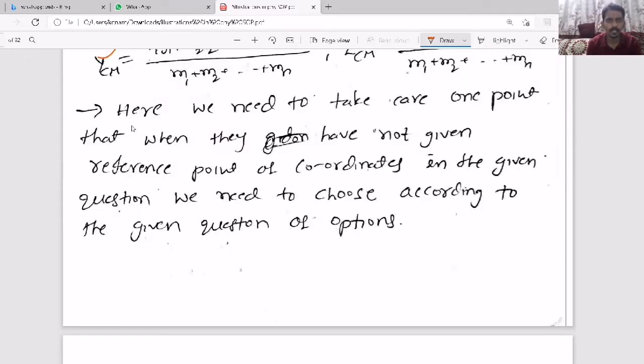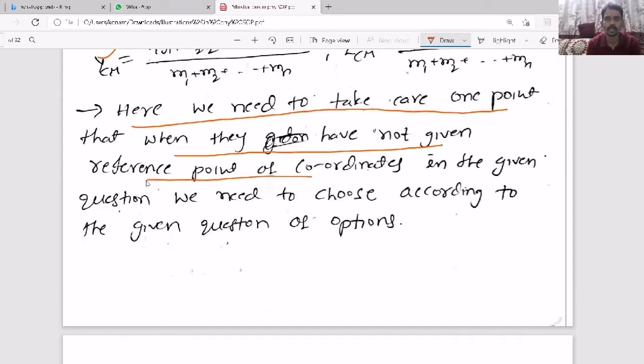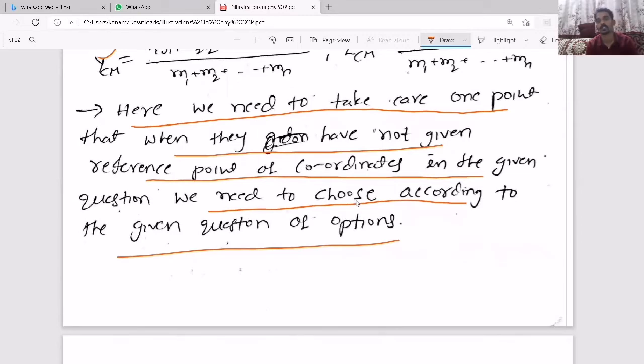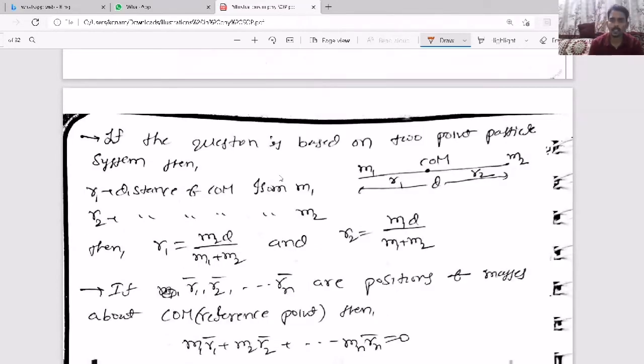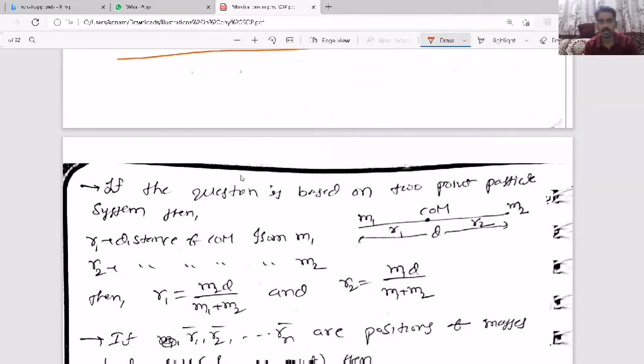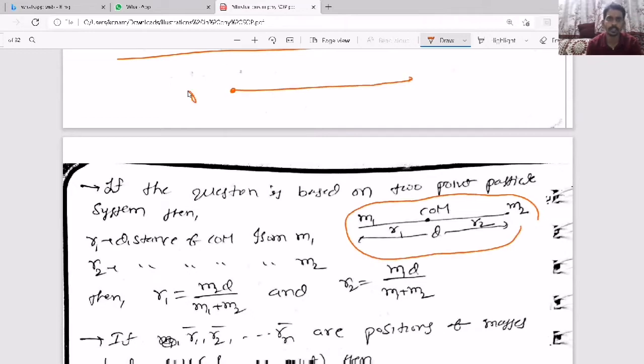Here we need to take care of one point: when they have not given a reference point or coordinates in the system, we need to choose according to the given question or option. That is what I mentioned clearly here. So that's how the questions will be given about point masses. Based on the same point masses, sometimes they will give questions based on two point masses. See here. If two point masses m1, m2 are separated by some distance, then center of mass must be somewhere in between them, but always closer to the greater mass.